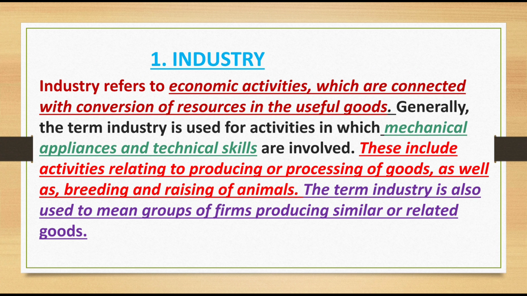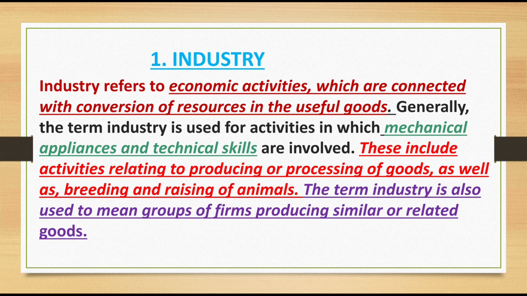Here, what are the points included in the term industry? Industry refers to economic activities. This is one of the classifications of business. Business is also included in these economic activities. So, industry refers to economic activities which are connected with what? The conversion of resources into useful goods. In our daily life, we are using a number of commodities, isn't it?